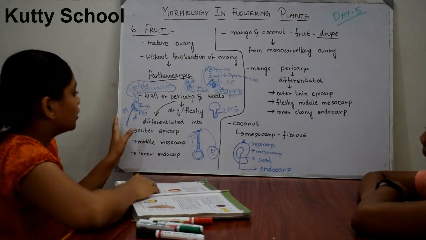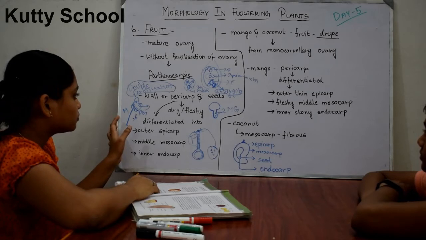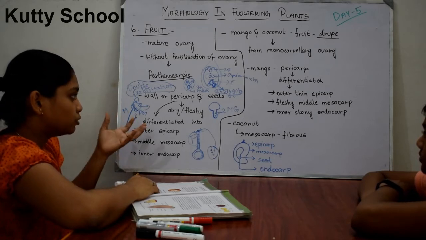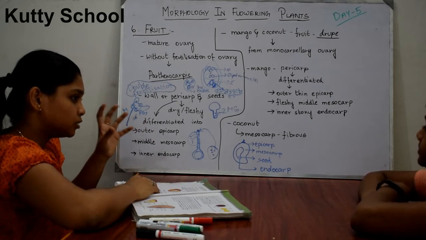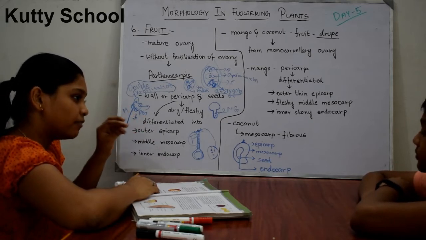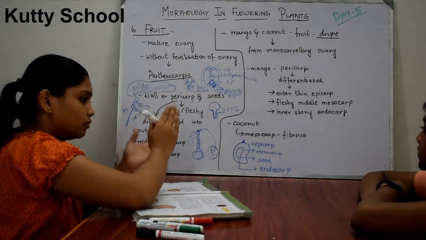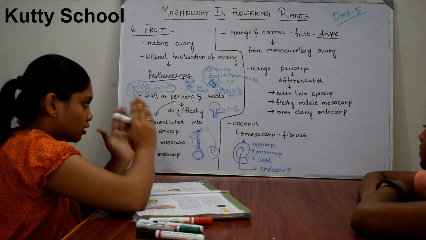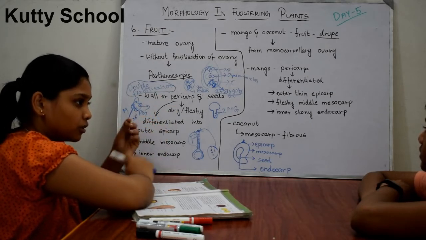Here, the fruit has a wall, which is the pericarp, and seeds. The fruit generally has its wall, also known as the pericarp, and it will be having seeds. So this pericarp, that is the wall of the fruit, can be dry or fleshy.